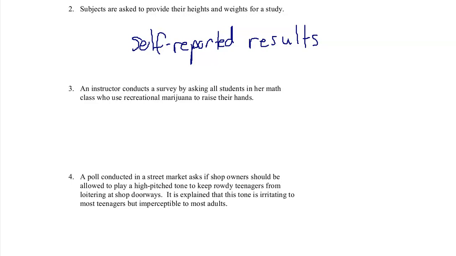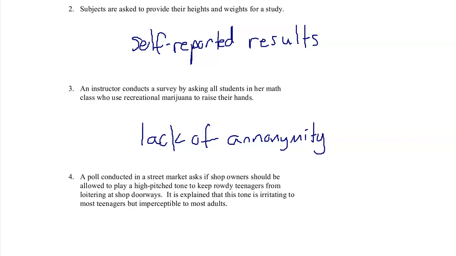They feel like it could get them in trouble. So, what we have here is a lack of anonymity. If you want to get honest responses to questions that are slightly sensitive, you need to make sure the responses are anonymous. People cannot feel like their answers may get them in trouble in some way.